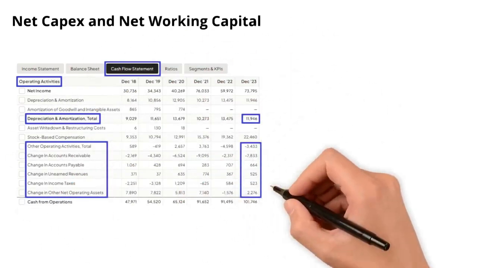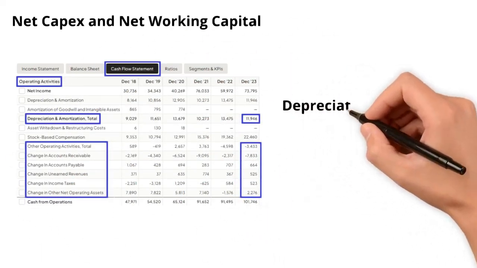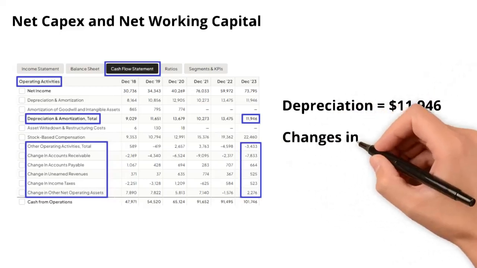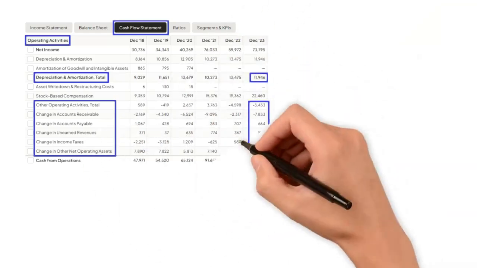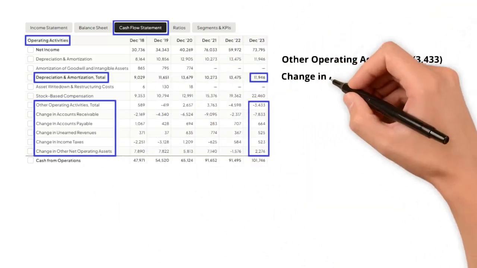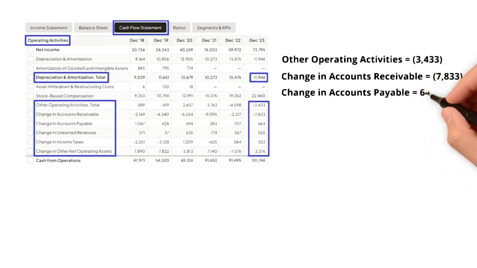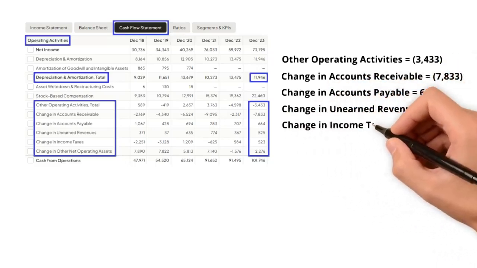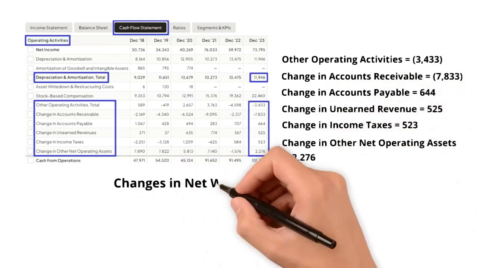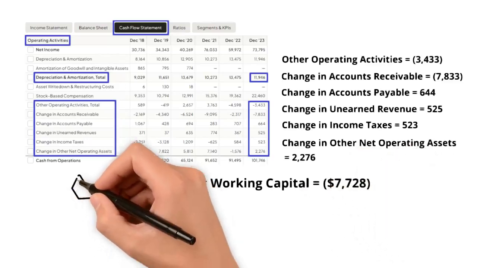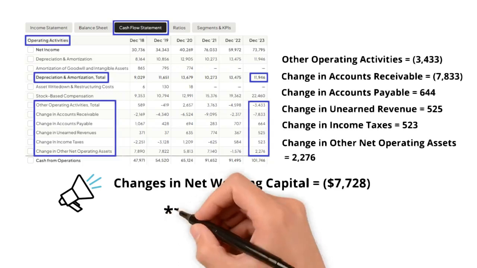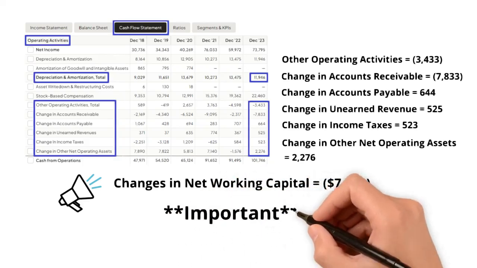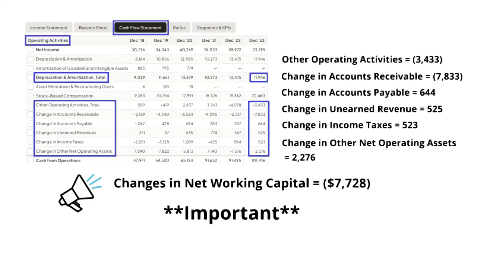From the operating section of the cash flow statement, we have depreciation, changes in net working capital. We achieve changes in net working capital by adding up the highlighted items from above. Items such as other operating activities, change in accounts receivable, change in accounts payable, and so on. Very important, because working capital investments are cash flows taken out of operations to fund the growth of the business. We must take changes in working capital and multiply it by -1 to get investments in working capital.